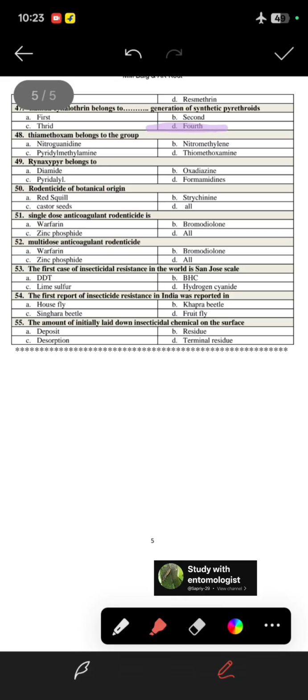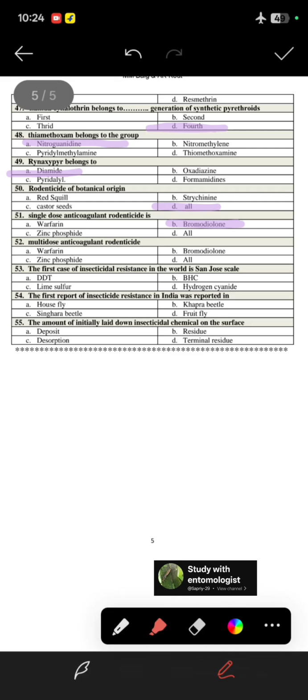Next is thiamethoxam belongs to which group? So thiamethoxam belongs to the nitroguanidine group. Next, rynaxypyr belongs to the diamide group. Next is rodenticides of botanical origin. So for this, red squill, strychnine and castor seeds all are of botanical origin for rodenticide. Next is single dose anticoagulant rodenticide. So the answer will be bromadiolone.